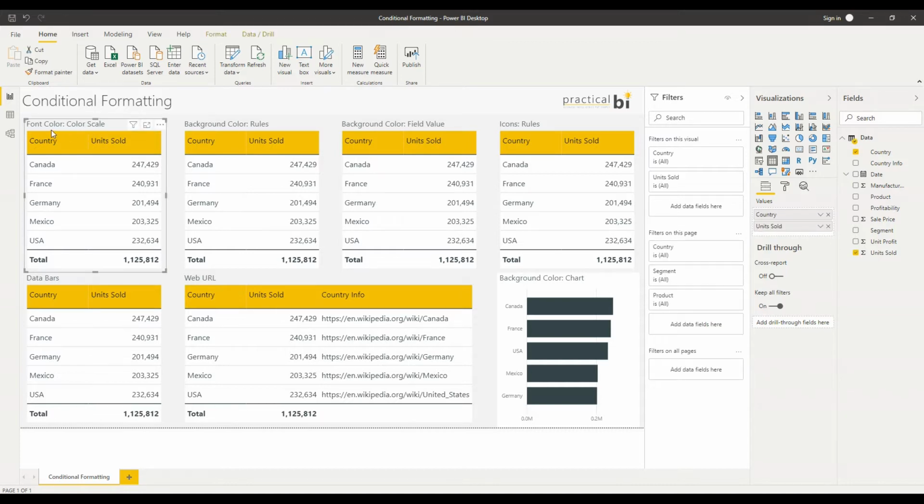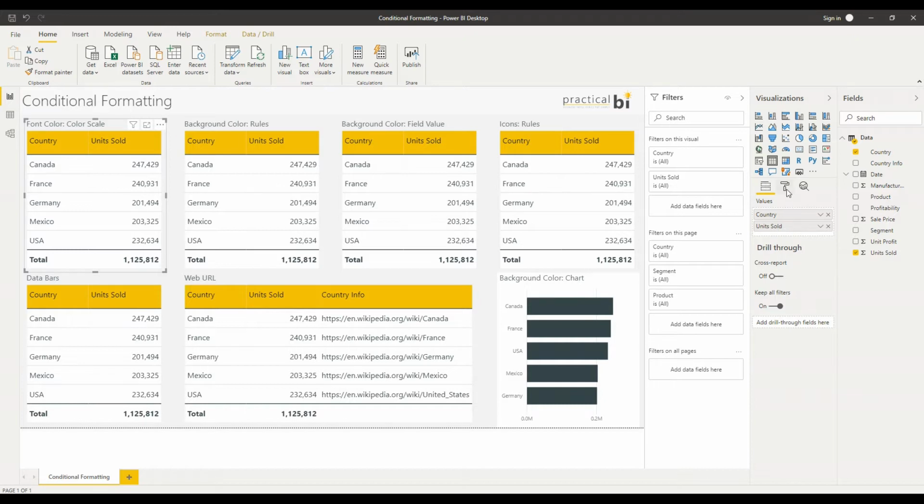This first table here, across all of the data, we've got two columns. We've got a country, and then we've got units sold here as well. Just assume this to be the number of units of a particular product sold across each country. So there are a few different ways that we can apply conditional formatting. And let's just dive straight into how we do that.